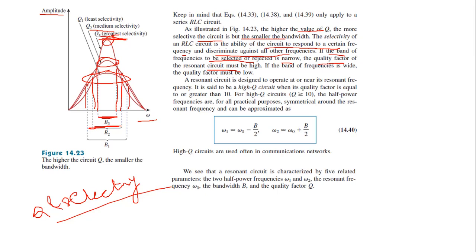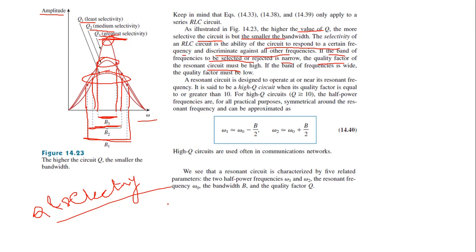Q1 has the least selectivity because you can see the curve is almost parabolic, not a sharp curve, but a blunt curve, right? It means that Q1 has the least selectivity. This is going to pass all the frequencies, right? It is not highly selective. Now take the bandwidth of Q1. You can see it is higher compared to B2, right?